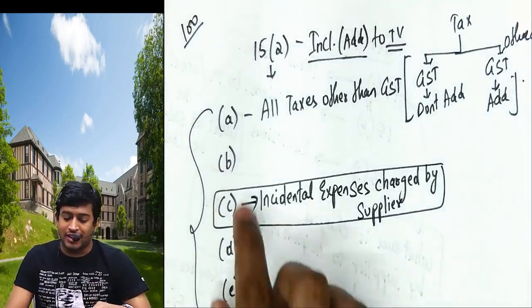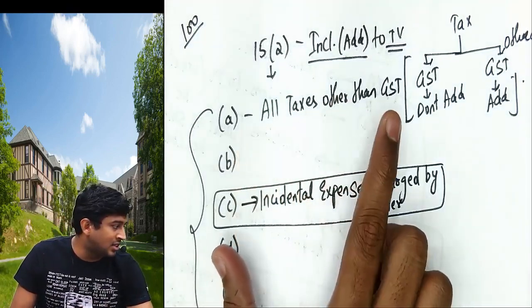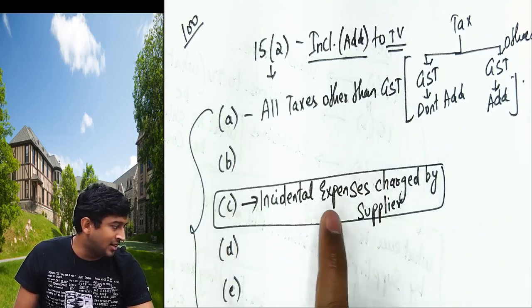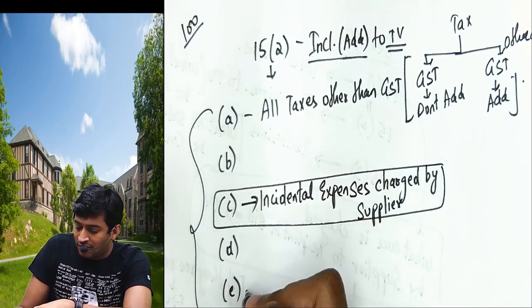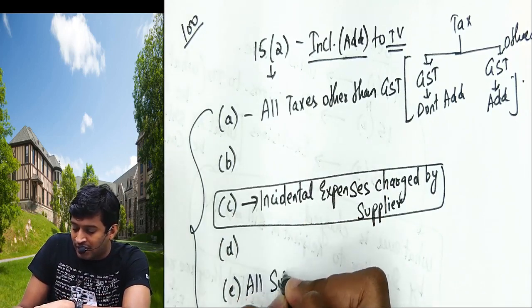Once again, what does A say? We will add all taxes other than GST. C says we'll add incidental expenses charged by the supplier. E says we will add all subsidies.